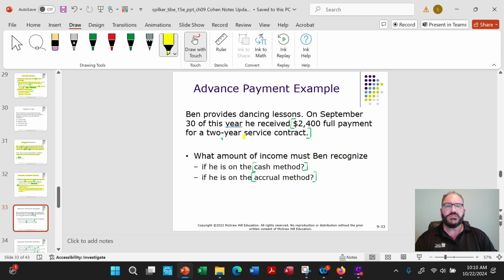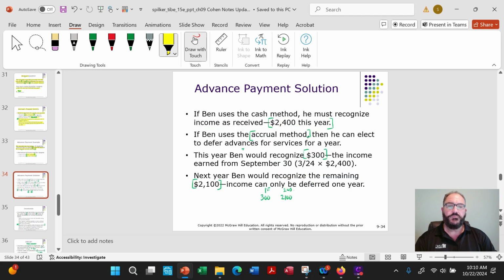Okay. So here's an advanced payment example. Ben provides dancing lessons. On September 30th of this year, he received $2,400 full payment for a 2-year service contract. I guess basically $100 a month. What if he's cash method? How much would he count? What if he's accrual method? So here he received the full payment. So if he's cash method, what's going to happen? He's going to wind up taking it all this year because he's cash method.